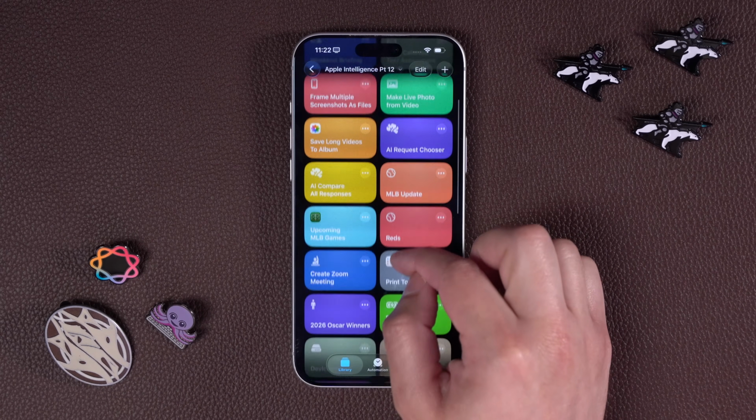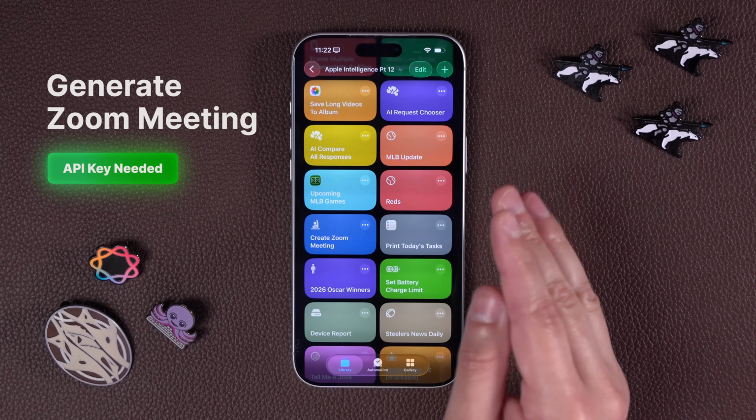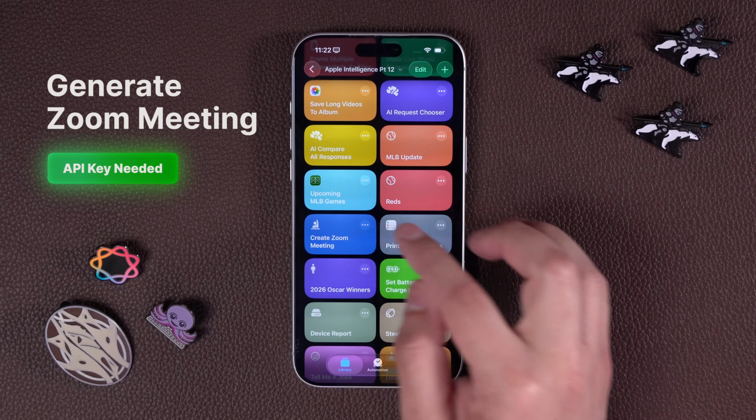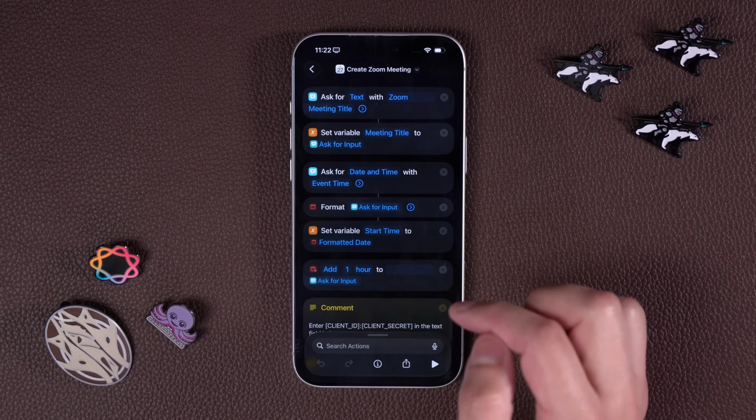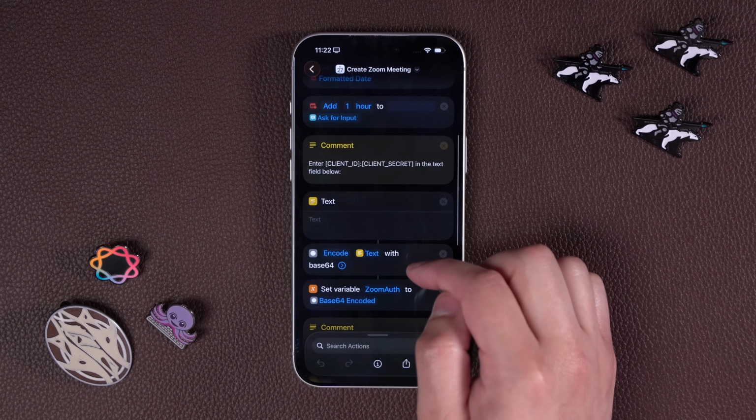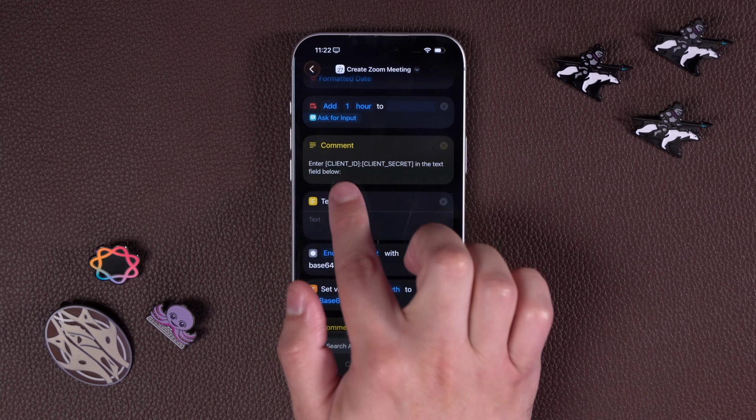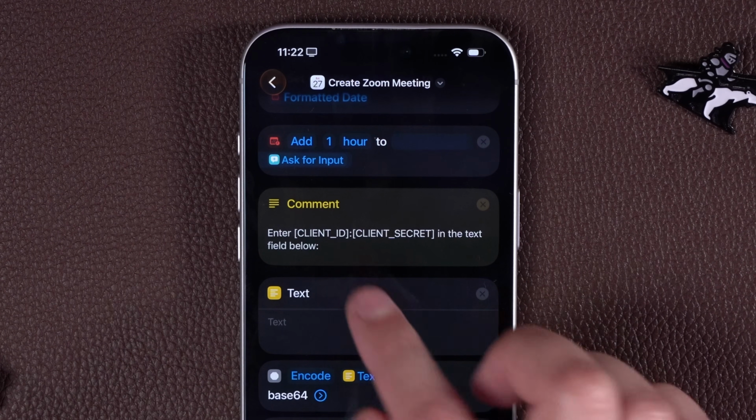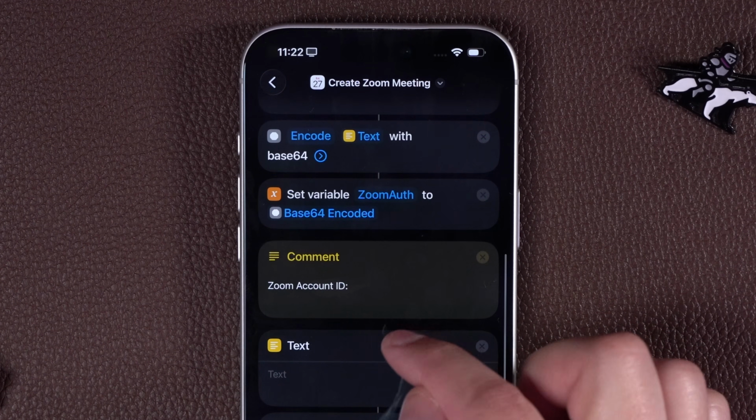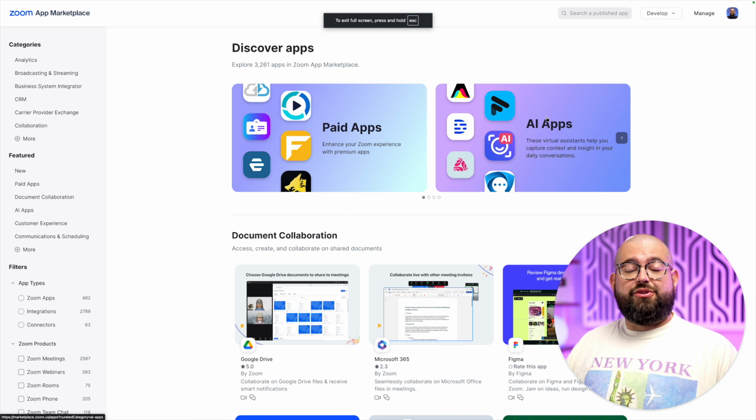Next, I've had requests over the years for being able to create Zoom meetings, get the link, all from shortcuts, and you can do it. So I built this out. You're going to need some information from your Zoom account. So if you scroll down here in the shortcut, you'll see you need your client ID and client secret. You need to put those in the text field below, separated by a colon, and you also need your Zoom account ID.